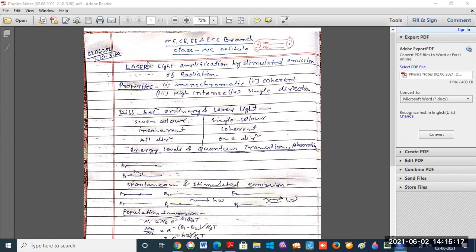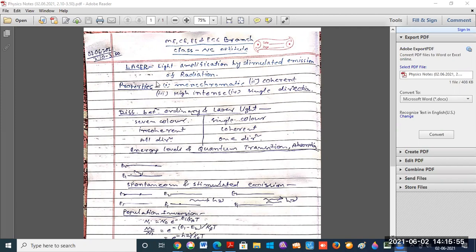This is our definition of laser. In the present day, some sources are developed and they are highly coherent. It means the radiation given by all the emitters in the source is in mutual agreement, not in phase, but in all the directions of emission and polarization. These coherent sources are called laser.